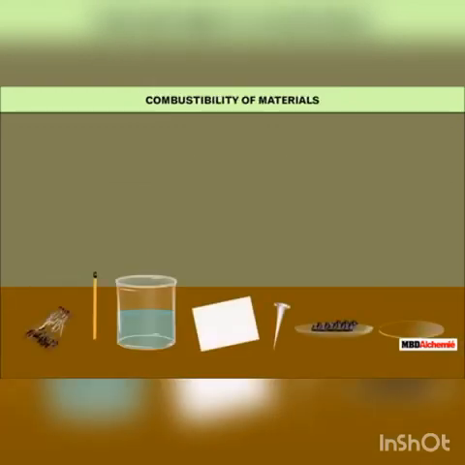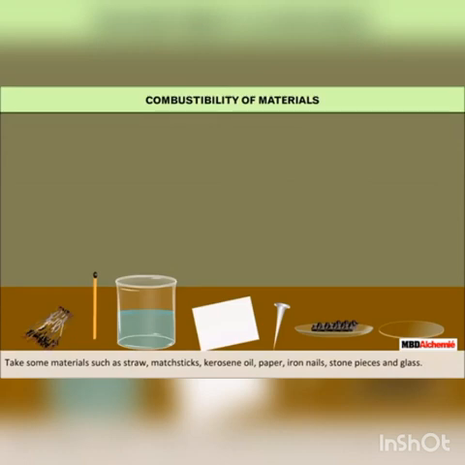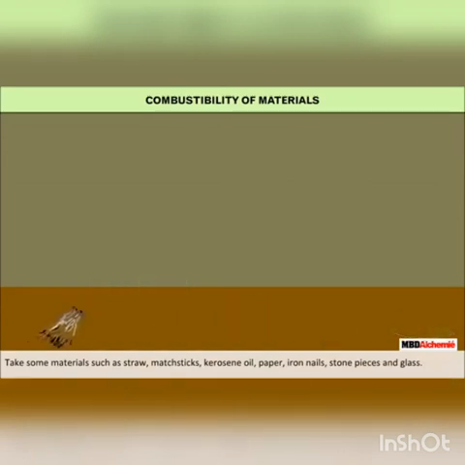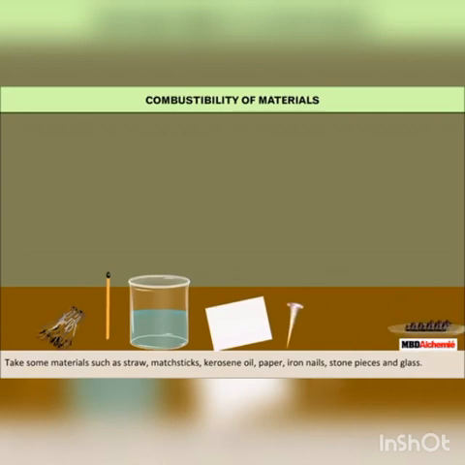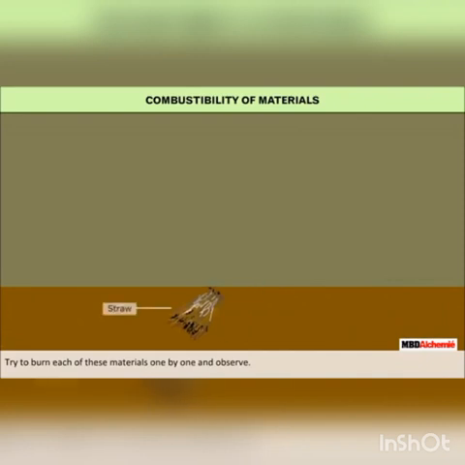Combustion. Let us do an activity to demonstrate combustibility and non-combustibility of materials. Take some materials such as straw, matchsticks, kerosene oil, paper, iron nails, stone pieces and glass. Try to burn each of these materials one by one and observe.